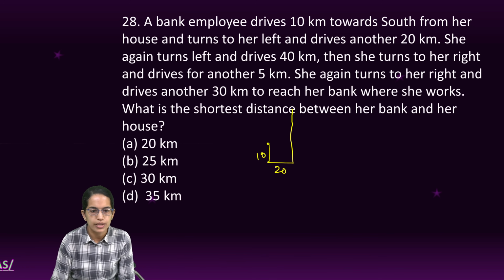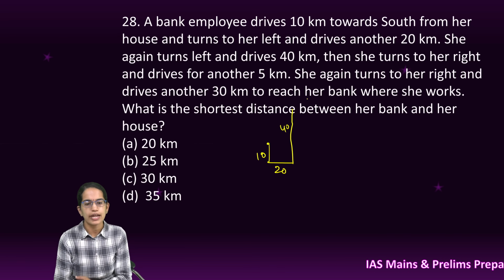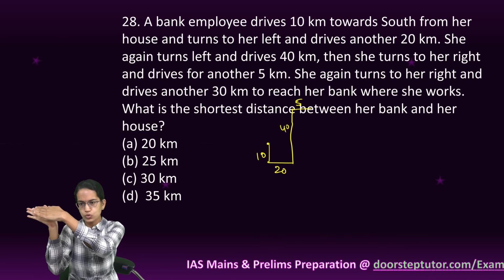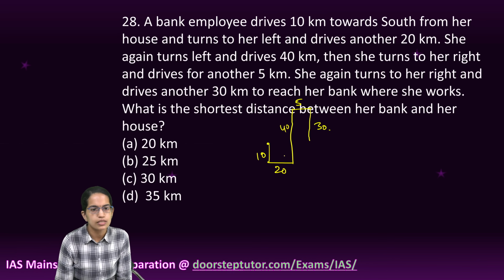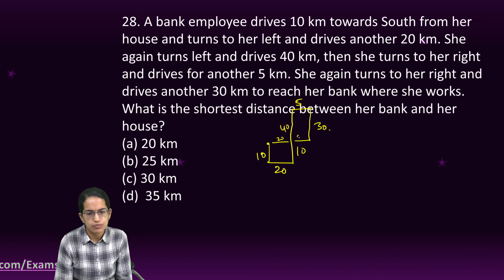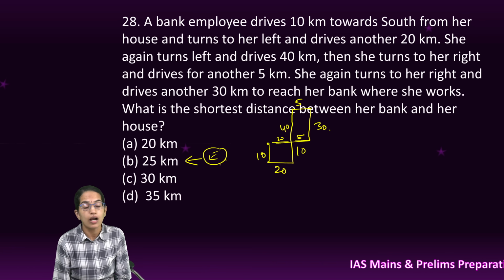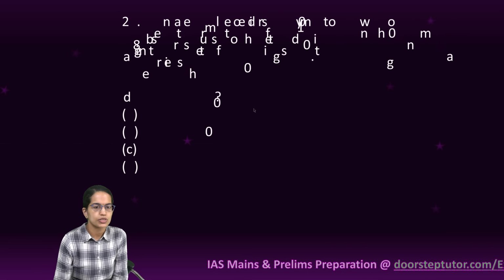So 40 kilometers here. Now from 40 kilometers she turns to the right, drives 5 kilometers, and then drives to her right again, which is below 30 kilometers. Okay, so 30 kilometers. How far is she from the work? So this is 30, this is 10 again, so this becomes 20 and this becomes 5. So she is 25 kilometers east of her home, east of her bank. Okay, so 25 kilometers is the right option.